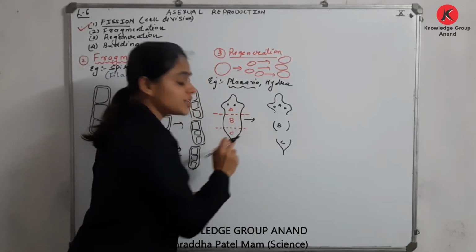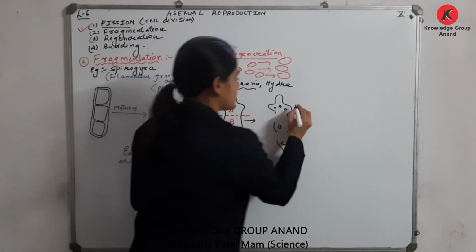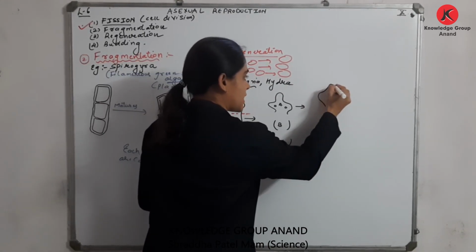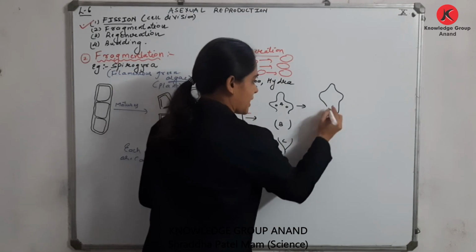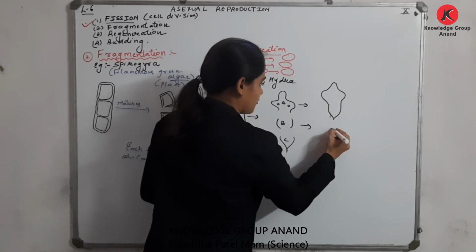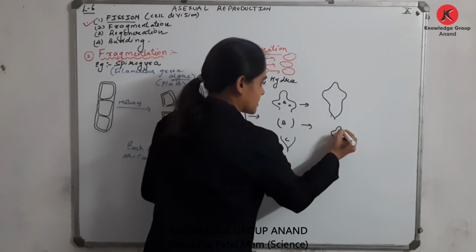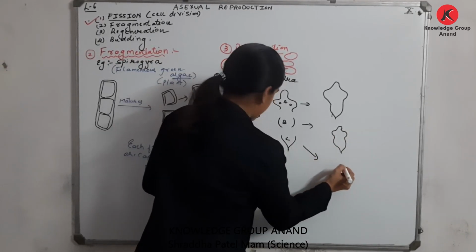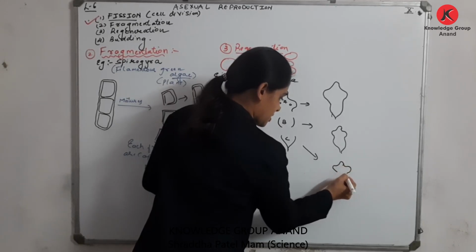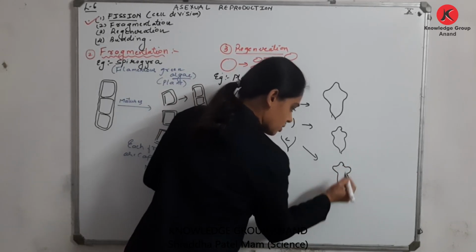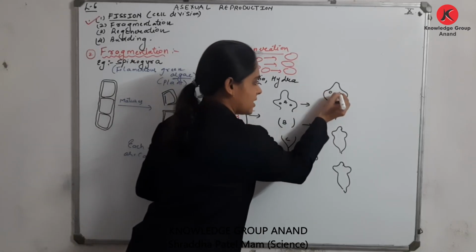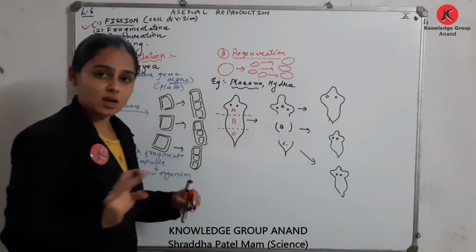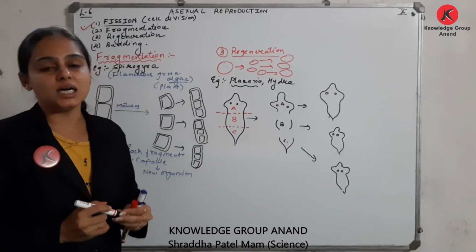Then each of these parts is capable of producing a new organism. As you can see, I am drawing the diagram. Okay. So this is your regeneration. Simple as that. ठीक है. From each part a new organism is produced. तो ये होता है आपका regeneration.